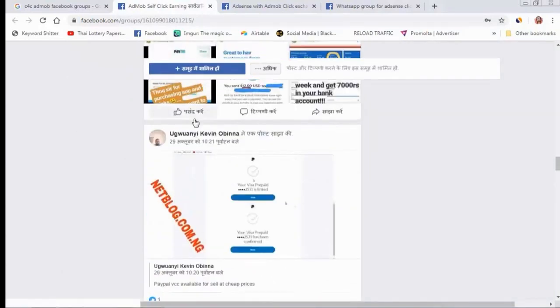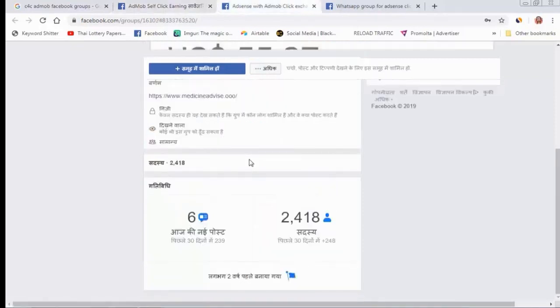For example, from this group you will get 20 clicks, and you give 20 clicks to other people. Today you will earn maybe $40 to $50 from only this group, and they will earn maybe like you. After that, on the second day, you do not need to exchange with the same people. You need to go to a second group and chat with other people and get 20 or 50 clicks from there, and exchange clicks on the second day with the second group.